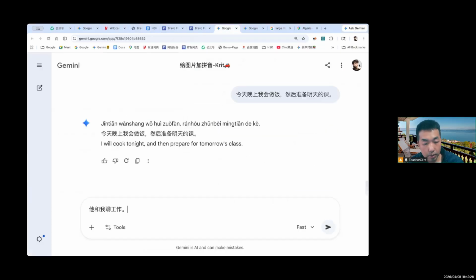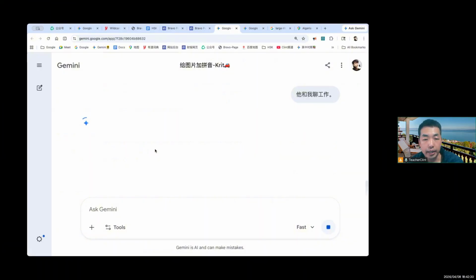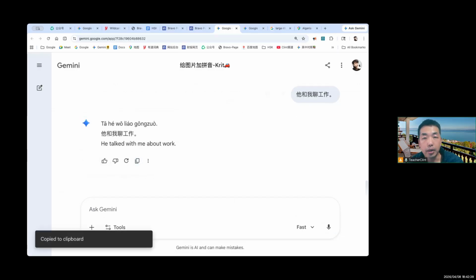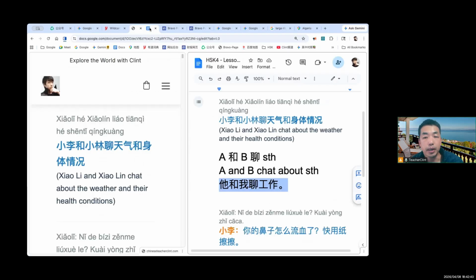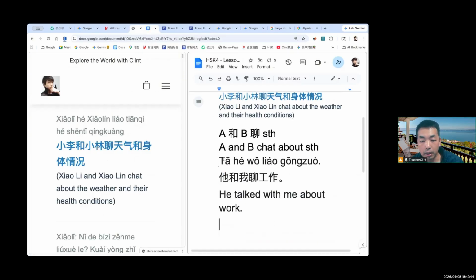Okay. I'm gonna add a pinyin and English translation so that you can understand better. Now AI is quite helpful. You guys can also use it to learn language. Okay.